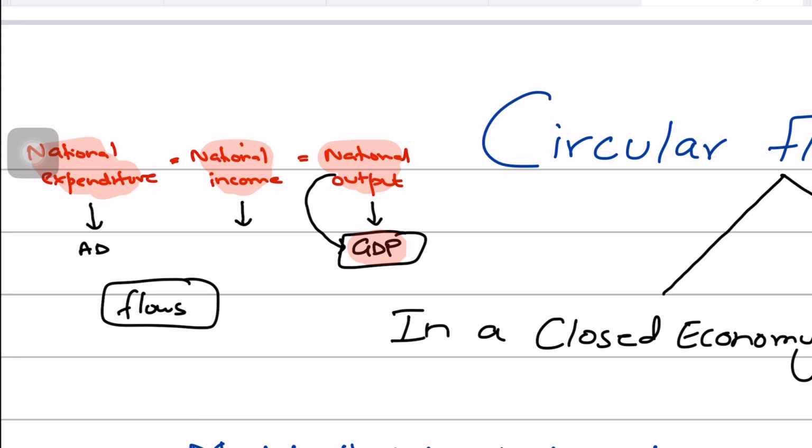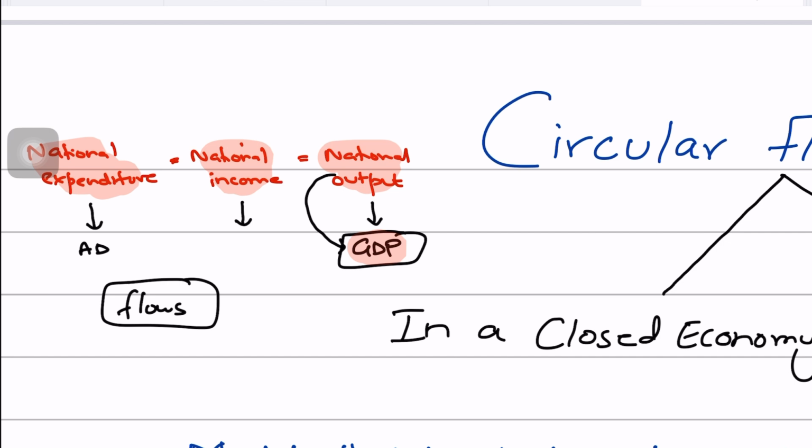And so when economists say that you could measure GDP, or the value of the output, either by measuring the total spending in the economy, that is your total expenditure, or you could measure GDP by adding up all the factor incomes. That is, GDP could be spending based, or GDP could be income based, and both will give the same totals.